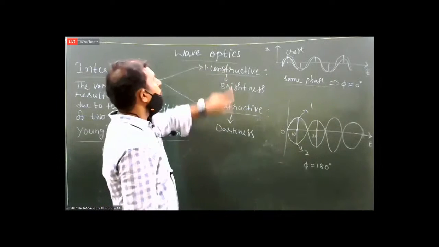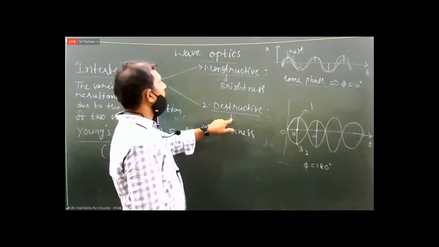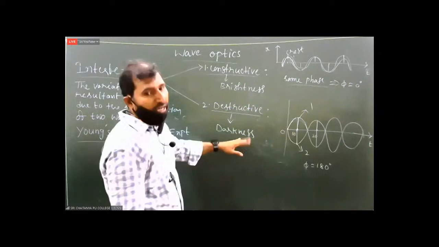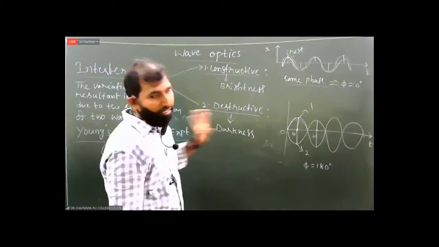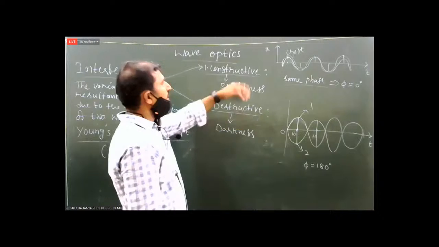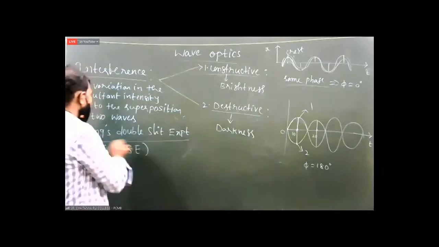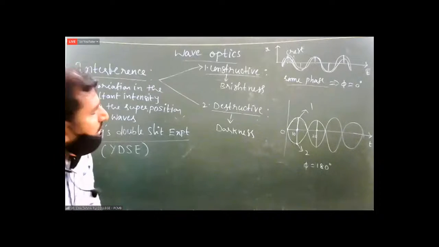These are the two types of interference. Constructive interference means brightness. Destructive interference means darkness. For these two types of interference, we will give some conditions. Those conditions will be given in the YDSE experiment.